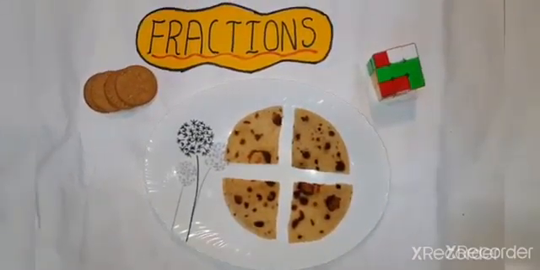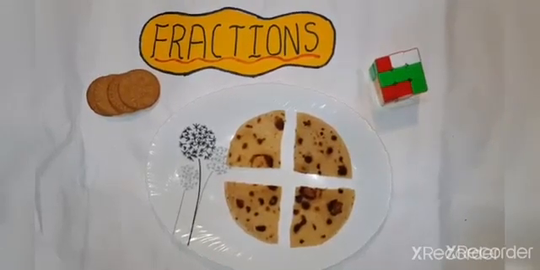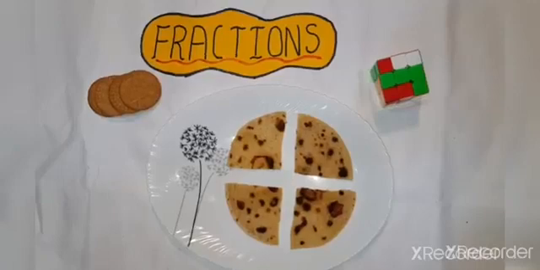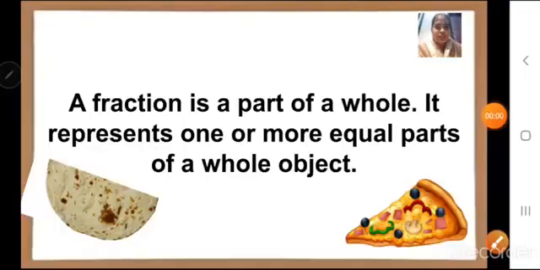So, next time when you are eating a chapati or a pizza or a donut, remember you are eating a fraction of a whole. So children, we can say a fraction is a part of a whole. It represents one or more equal parts of a whole object. How should the parts be? They should be equal.